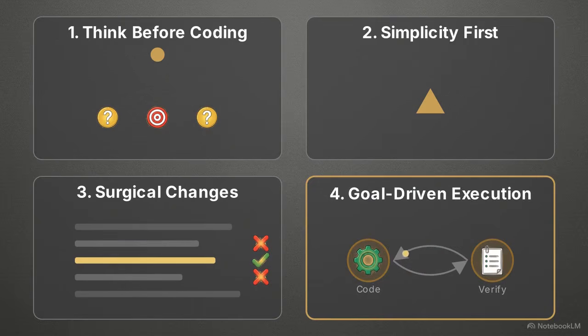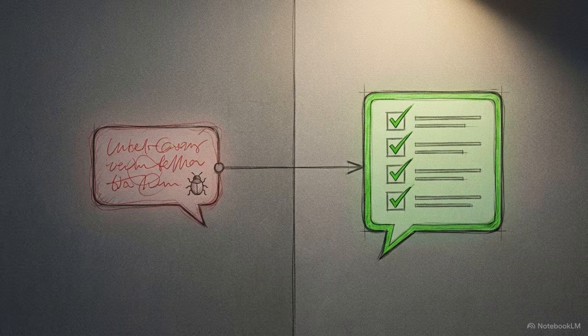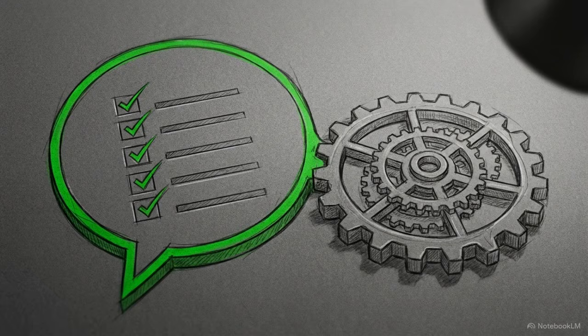The fourth principle is goal-driven execution. Instead of giving the model a list of imperative commands to execute, you assign it a declarative outcome paired with a way to check its own work. For example, rather than saying, "Fix the login bug," you tell the model that the login page needs to accept valid credentials, and you instruct it to verify that by running your test suite.